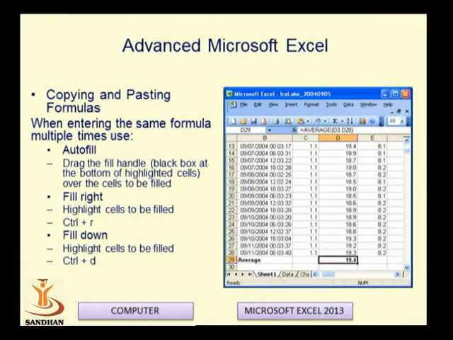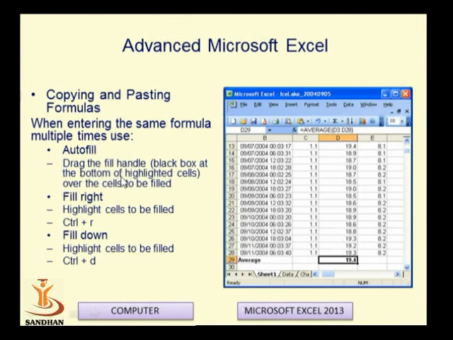Today, the first topic that we are going to perform is copying and pasting the formulas. When entering formulas in an Excel sheet, we can fill or paste. First of all, we copy the content of the cells and paste it in three ways: one is autofill, another is fill right, and the third one is fill down.